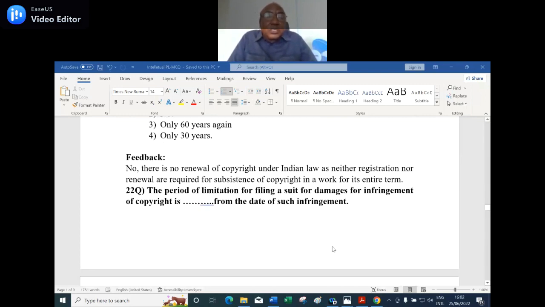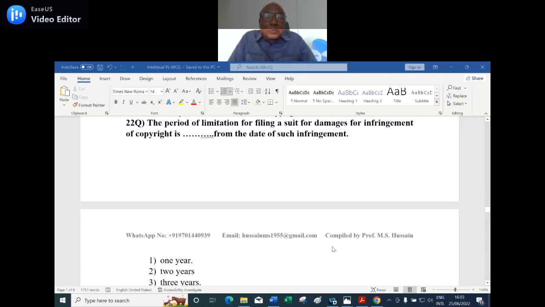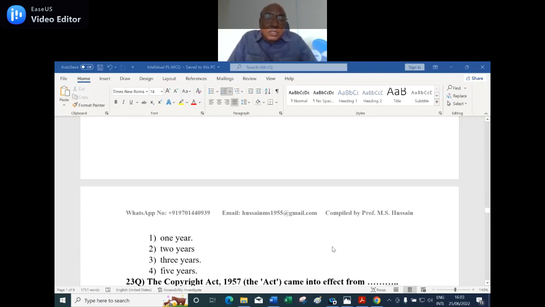So, 22nd question. The period of limitation for filing a suit for damages for infringement of the copyright is dash from the date of such infringement. Option 1 is 1 year. Second option is 2 years. Third option is 3 years. Fourth option is 5 years. Which is the appropriate one?